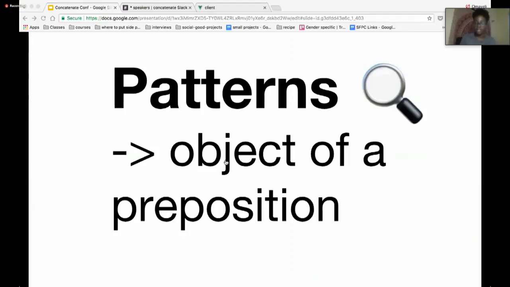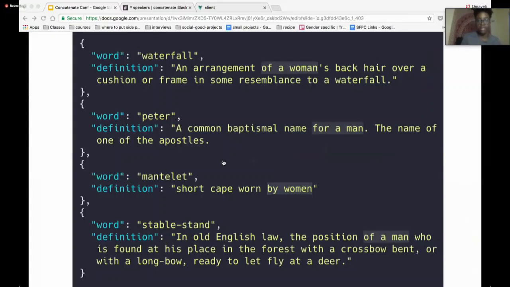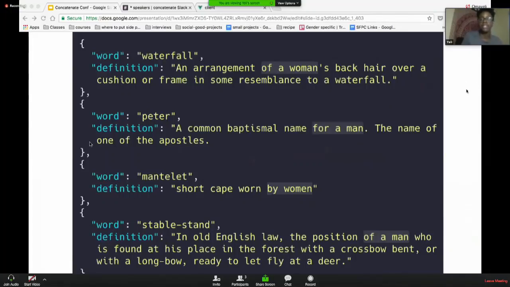One of the patterns I found was that in some of the incorrect words, the definition included the gender term being used as an object of a preposition. Like waterfall: in the definition, it says "of a woman's back hair." So it has the gender term woman in it. It has the term we're looking for, but it's the object of a preposition. So it's not actually a gendered word, just like Peter is a popular name for a man, but it's not something you call any man.